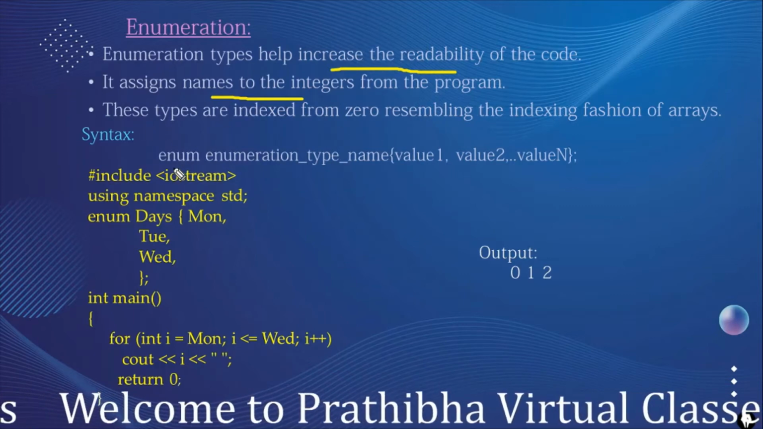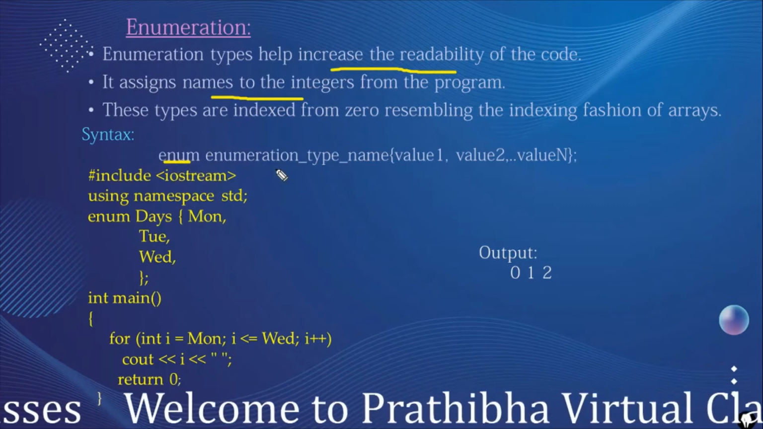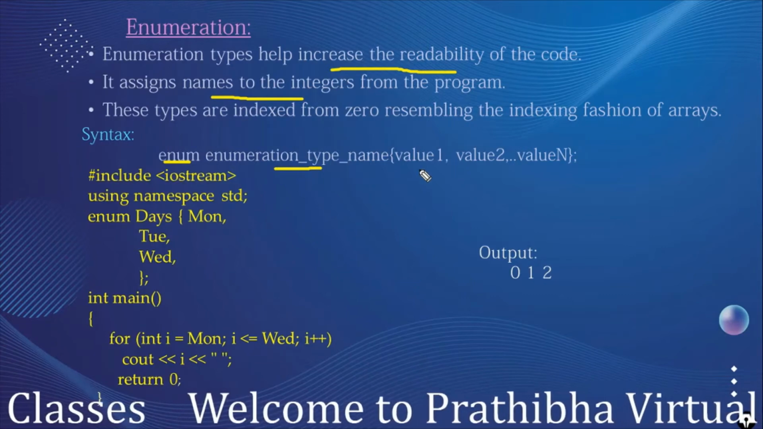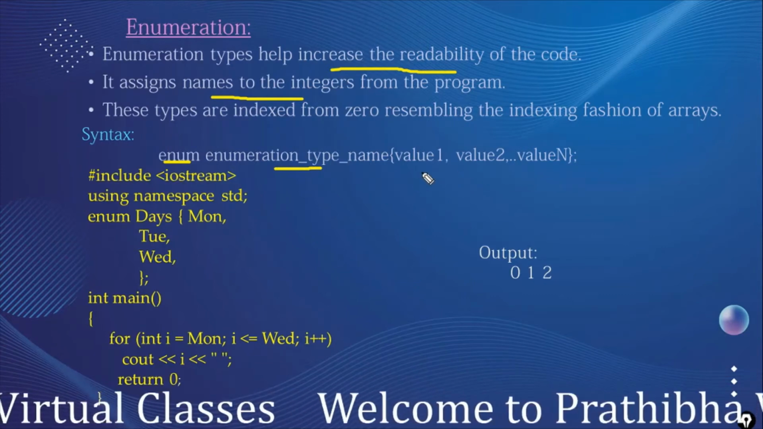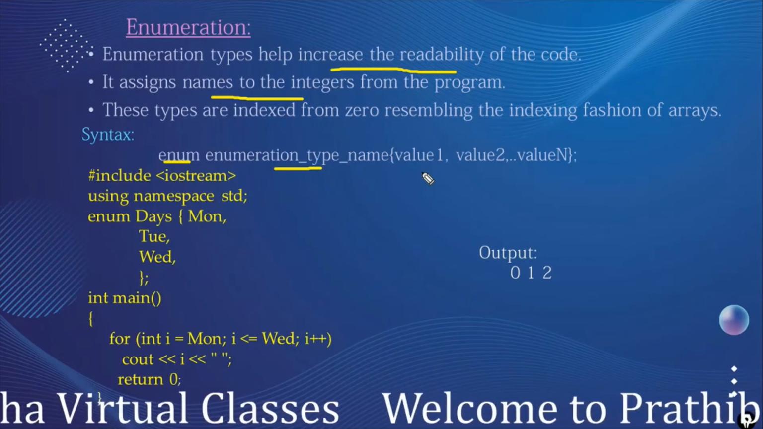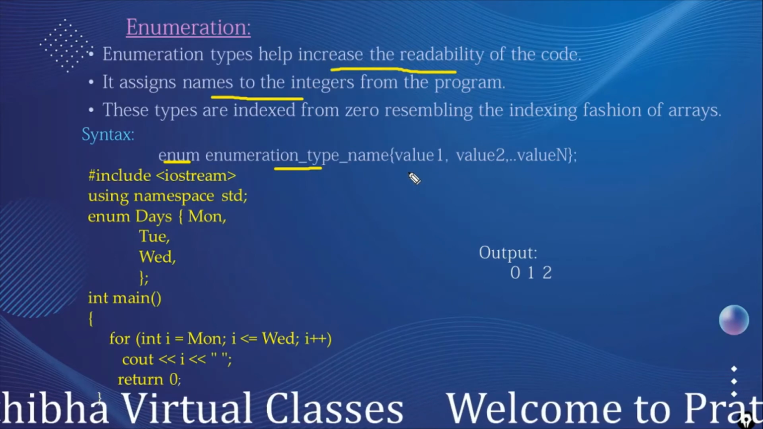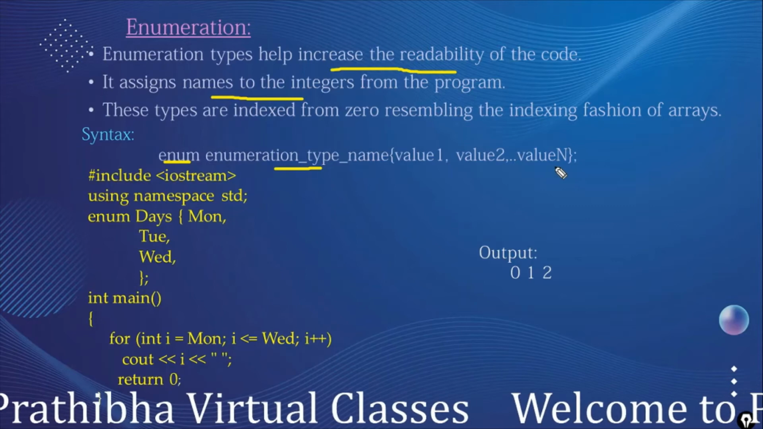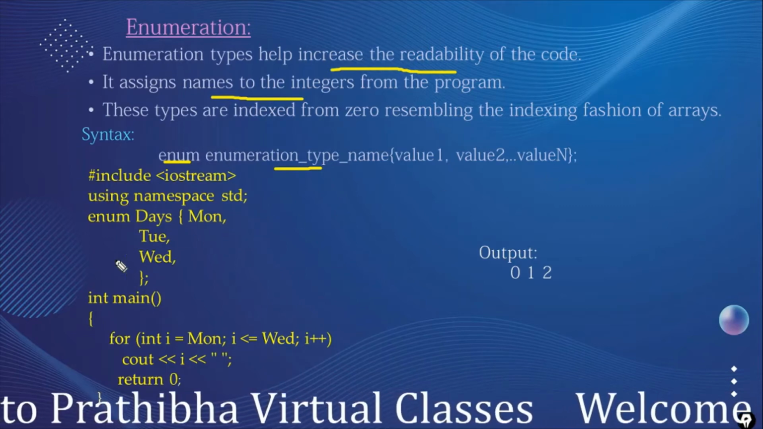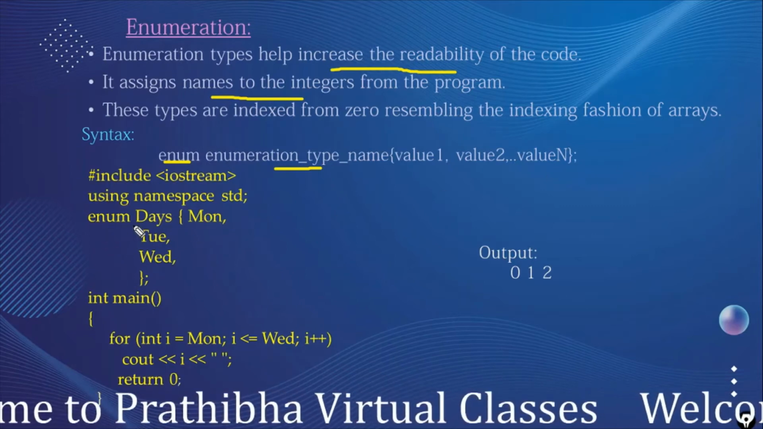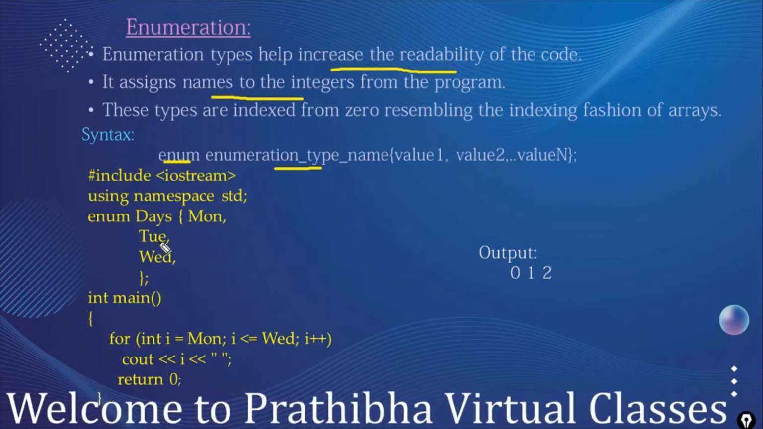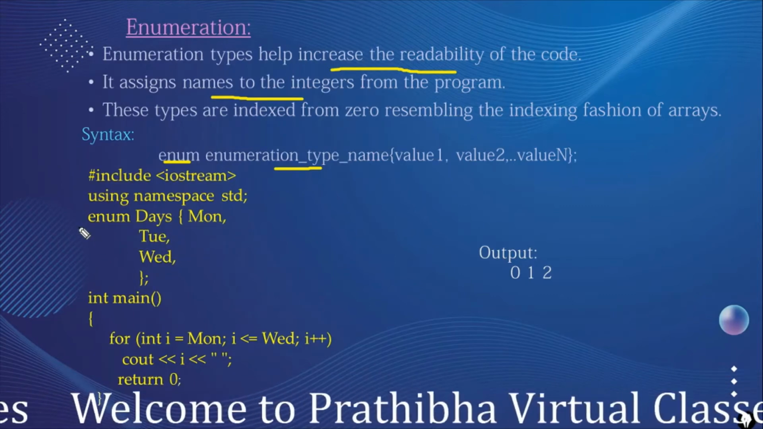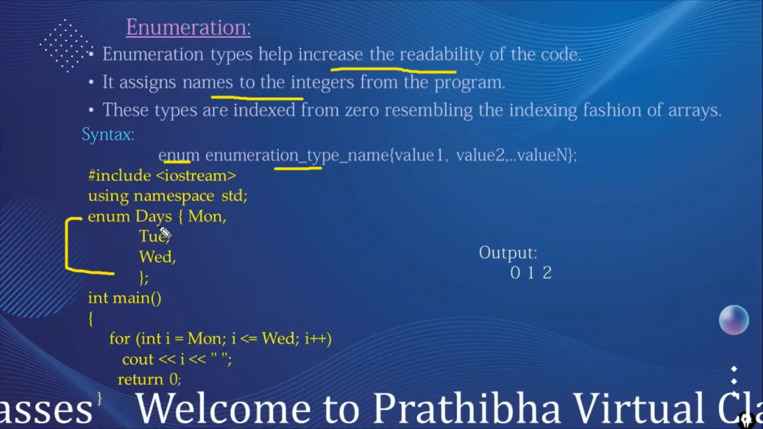It is defined by using the keyword enum, the enumeration type name, and value 1, value 2, like this. We can assign different values. If we do not assign values, it takes 0, 1, 2 up to n. For example, here we defined enum days: Monday, Tuesday, Wednesday. This is the enumeration data type days.